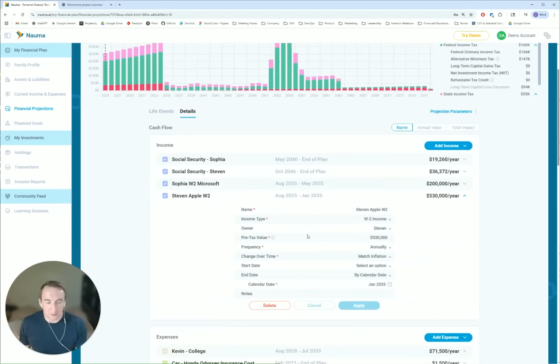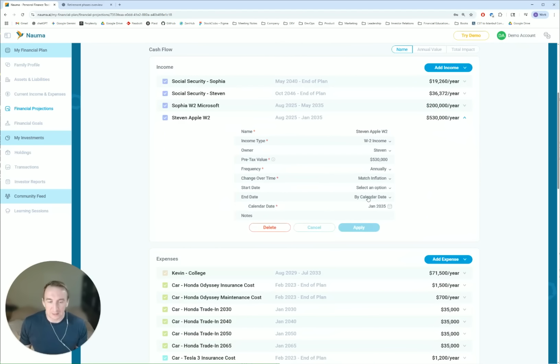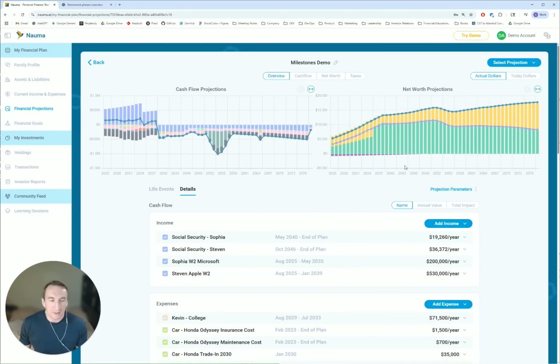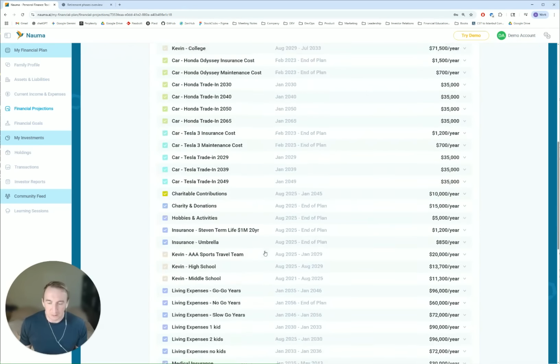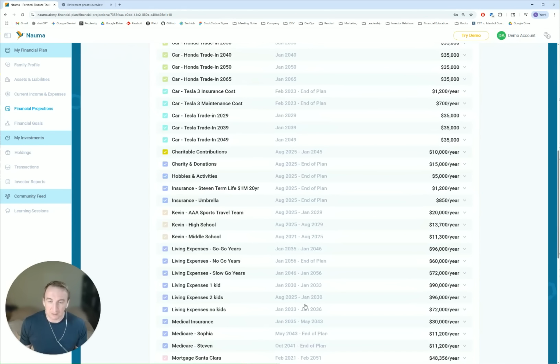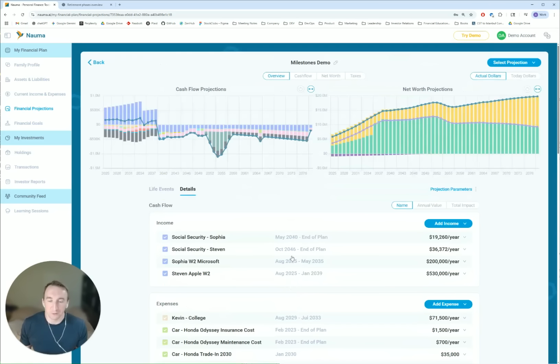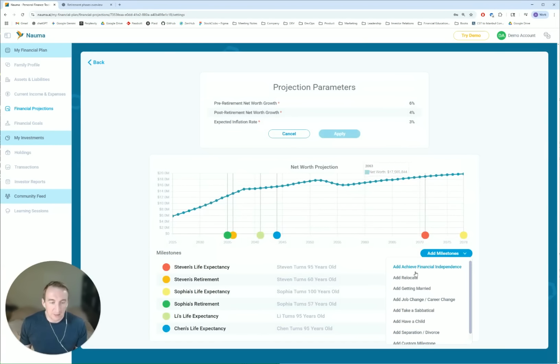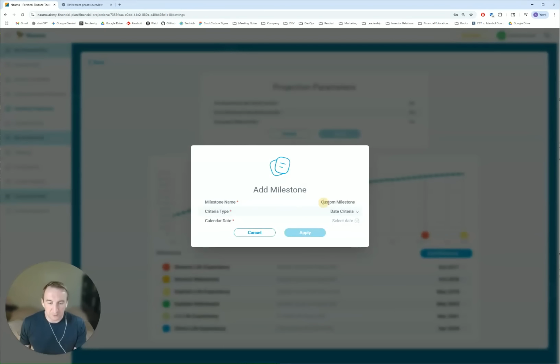So right now these are calendar dates. So if I change anything, let's say in the income, and I specify 2038, which is later, I don't update other expenses in the family automatically, which may cause issues down the road. So what we are going to do is enter the projection settings, and we will create a few milestones. We'll call it retirement